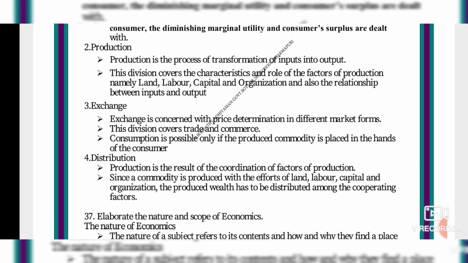Consumption is possible only if the produced commodities are placed in the hands of the consumer, isn't it? We are the consumers. So how will we get the product? If we give money, the shopkeeper will give us the product. Lastly, we will see distribution. Production is the result of coordination of factors of production. Since a commodity is produced with the efforts of land, labor, capital and organization, the produced wealth has to be distributed among the cooperating factors and to the consumers. How? From the industrialist to the wholesaler, wholesaler to retailer, retailer to shopkeeper, and the shopkeeper to the consumer. It's ourselves. We are the consumers who buy the products.